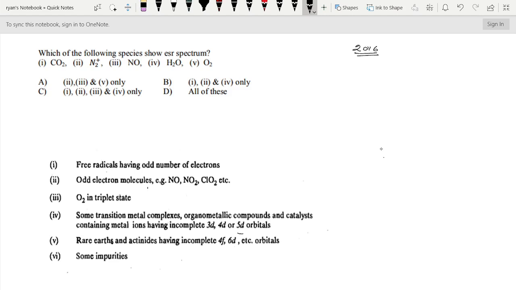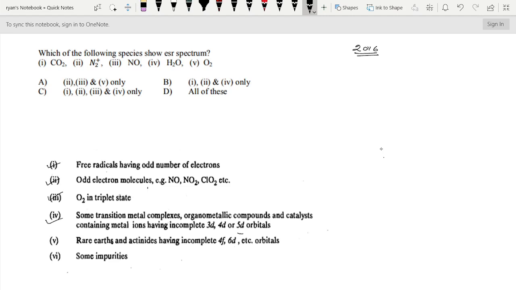Here the options are CO2, N2+, NO, H2O and O2. A few tips are here. If you study those tips, you can very easily find out the answer. The first tip is, a free radical has an odd number of electrons. Second tip, odd electron molecules like NO, NO2, ClO2 show ESR spectrum. Third, O2 in the triplet state shows ESR spectrum.